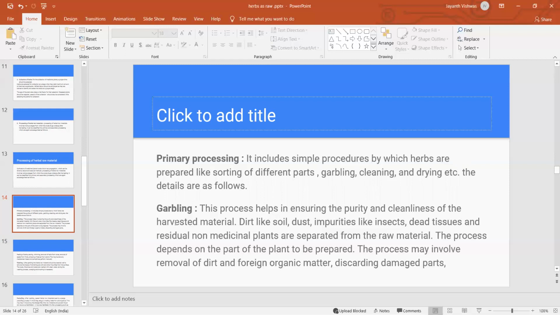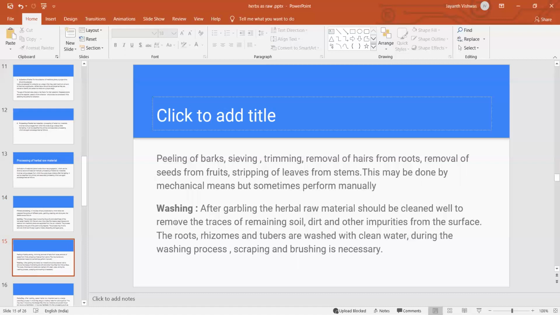This process depends on the part of the plant to be prepared. The process may involve the removal of dirt and other foreign organic matter, and discarding damaged parts. So peeling of barks, sieving, trimming, removal of hairs from the roots, removal of seeds from the fruits, stripping of leaves and stems. This may be done by mechanical means, or sometimes performed manually.